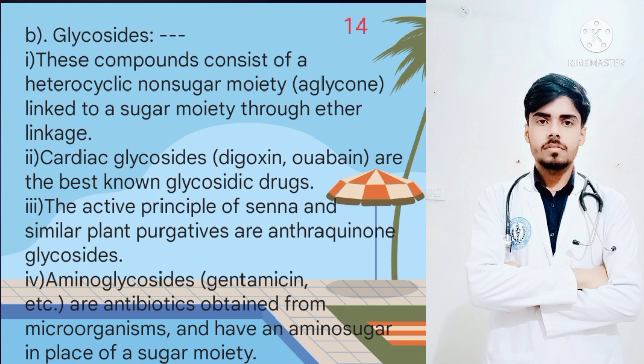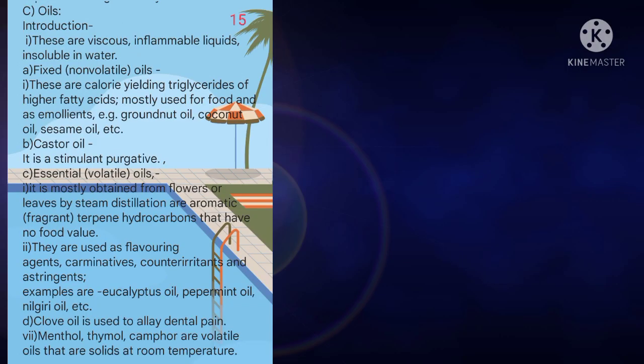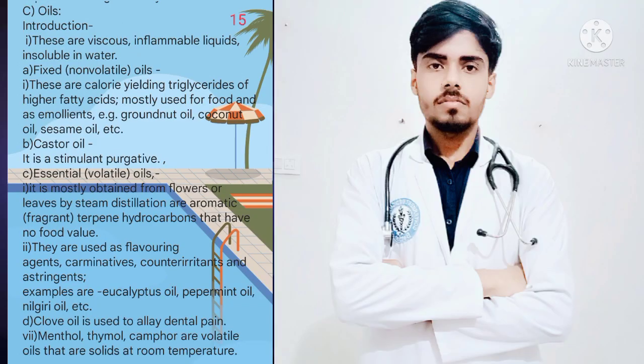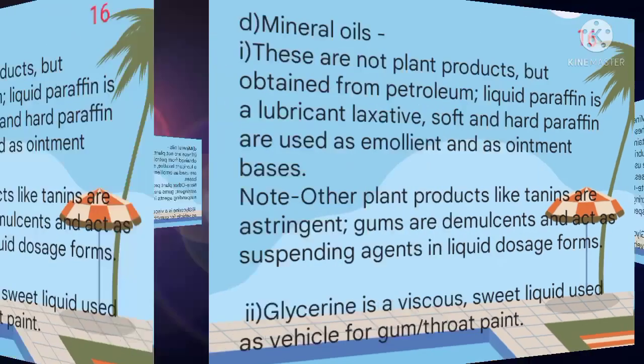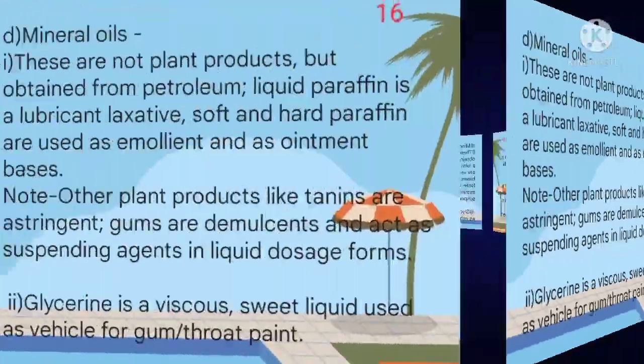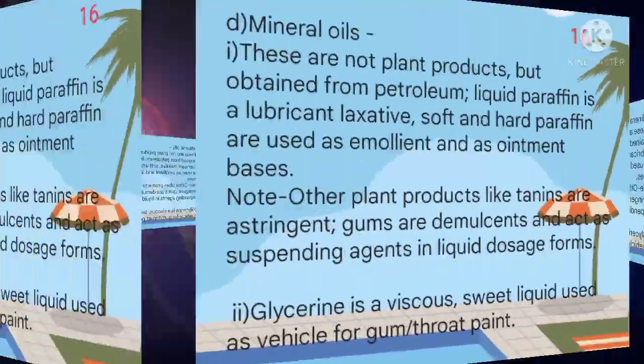Aminoglycosides are antibiotics obtained from microorganisms and have an amino sugar in place of the sugar moiety. The third ingredient of plants is oils. It is a viscous inflammable liquid insoluble in water. There are a variety of oils, as you can see on your screen, used in the form of drugs.